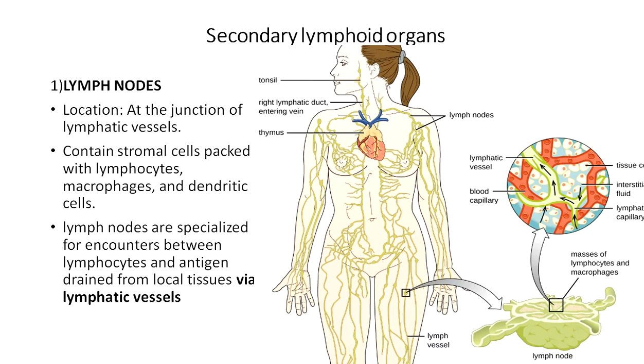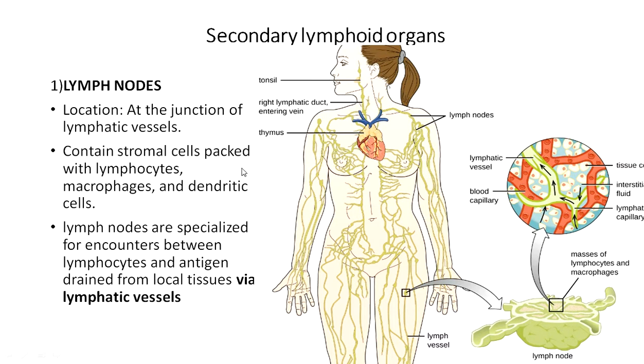Now let's move on to secondary lymphoid organs. We have discussed that there are 4 types. The first one is lymph nodes. What is the location of the lymph nodes? They are found at the junction of lymphatic vessels. First let us see the diagram. Here all these green structures are lymphatic vessels. Wherever there is a junction of the lymphatic vessel, you will find certain swollen bean-shaped structures called lymph nodes.